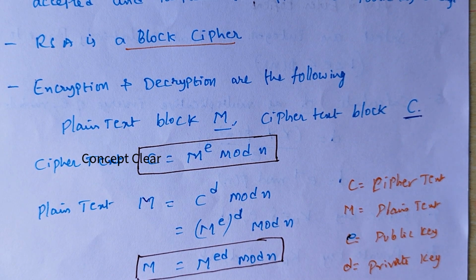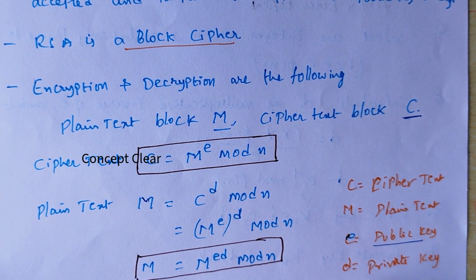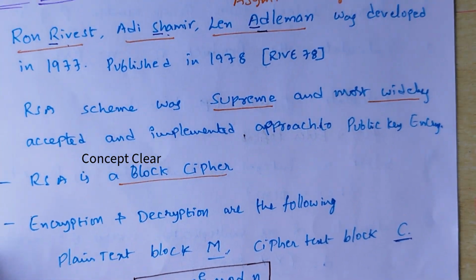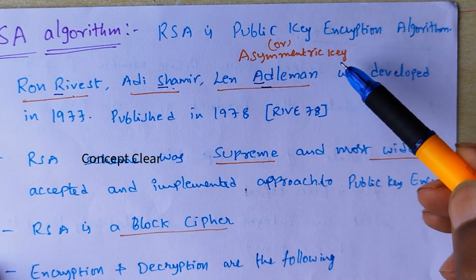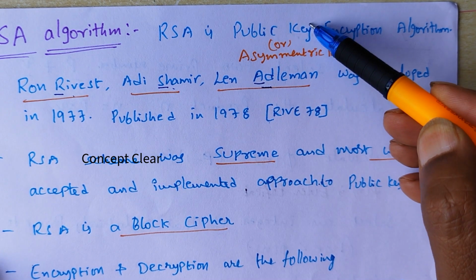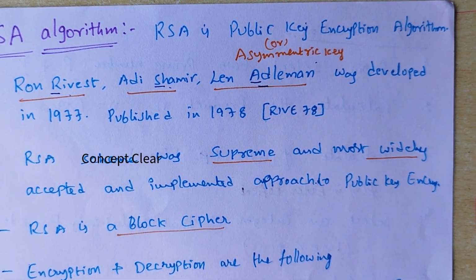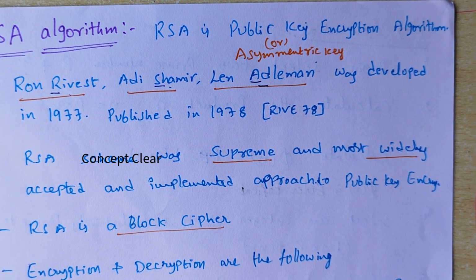Don't confuse: C is the cipher text, M is the plain text, E is the public key and D is the private key. RSA is public key encryption, an asymmetric key cryptography. What is the meaning of asymmetric?